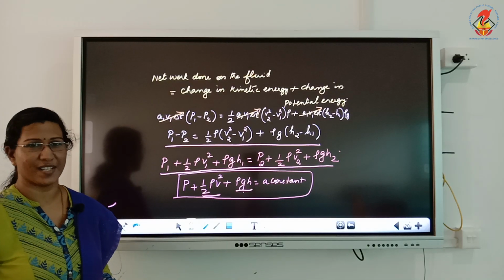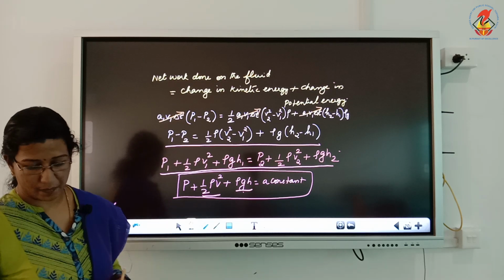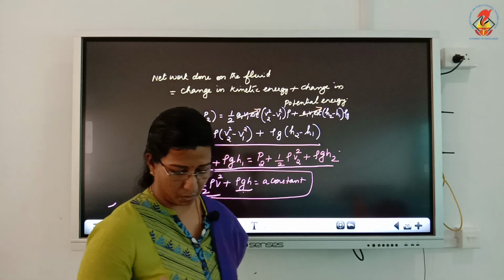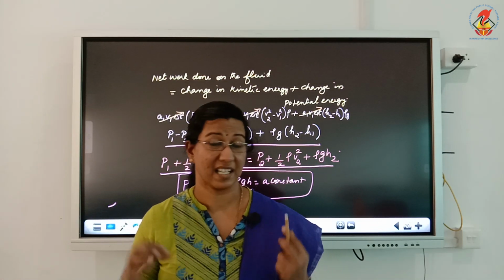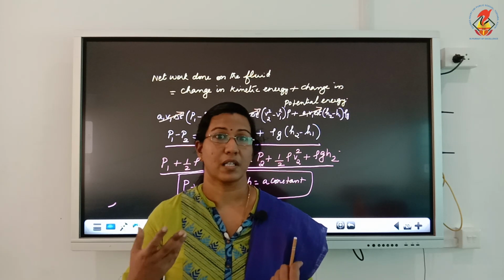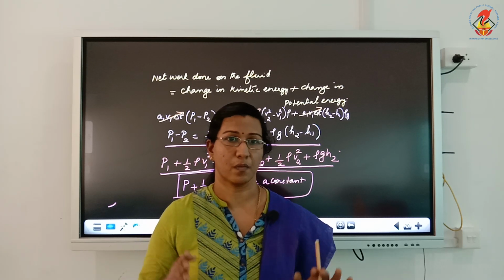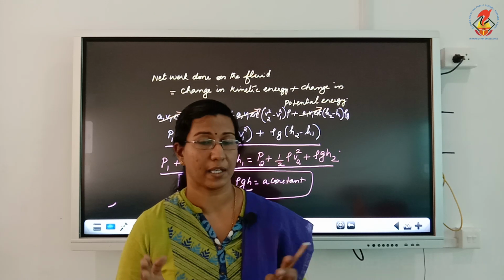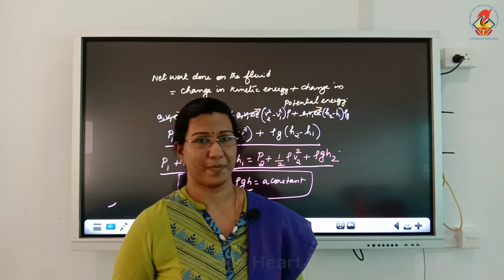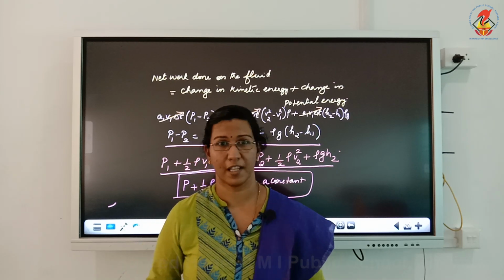This is Bernoulli's theorem. Now, the main disadvantage of Bernoulli's theorem is it can be applied only to ideal fluid, the fluid which is non-viscous, streamlined, irrotational, and not compressible. Only to those fluids can we apply Bernoulli's theorem. That is the main limitation of Bernoulli's principle. I hope this derivation is clear to you. Thank you.